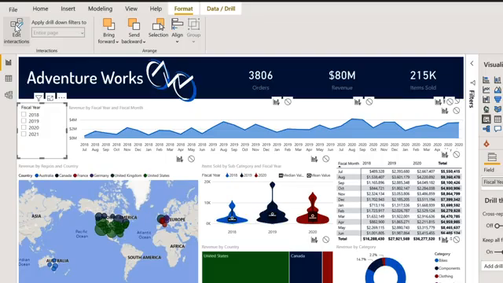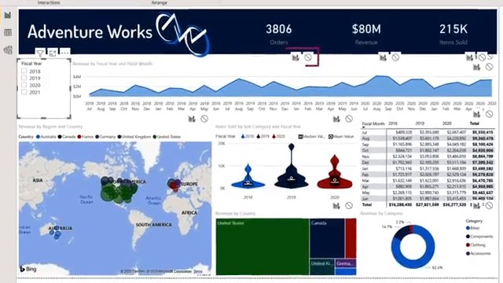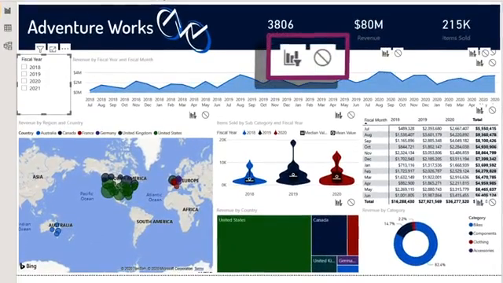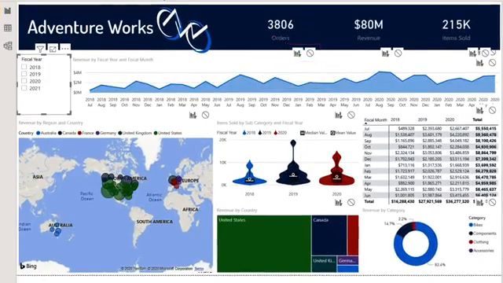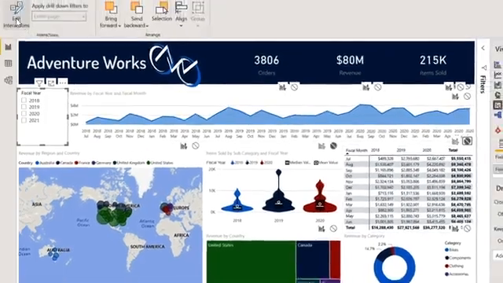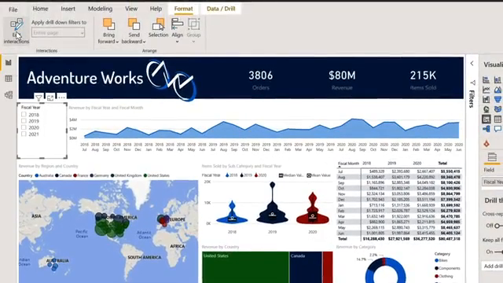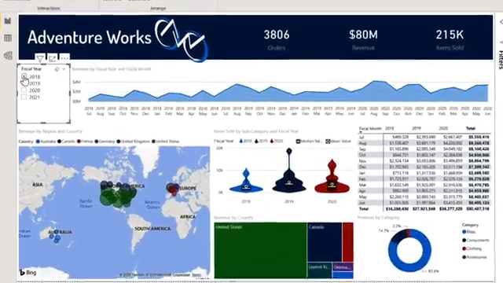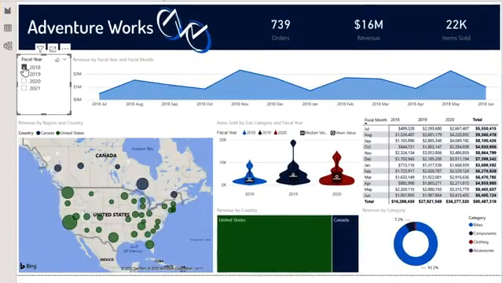So I'm going to click edit interactions, and 2 icons have appeared at the top of all my other visuals, giving me the option to either filter or not filter. I'm going to come to my violin plot and select no filter, and the same with my matrix. And then I'm going to turn off edit interactions. And now if I come down and select 2018, everything's filtered except for my violin plot and my matrix.